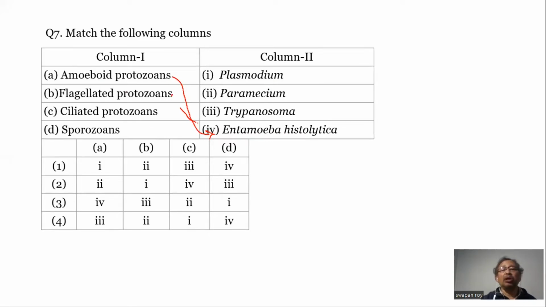Flagellated protozoan is the Trypanosoma, so B with 3. Ciliated one is Paramecium, and sporozoan protozoa is the Plasmodium. So our answer will be A with option 4, and so on, which goes with option number 3.